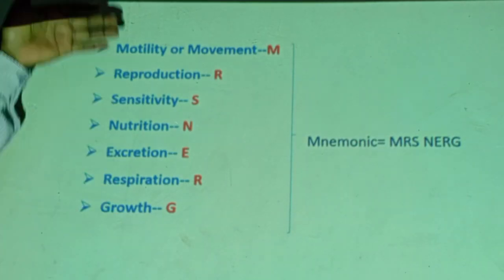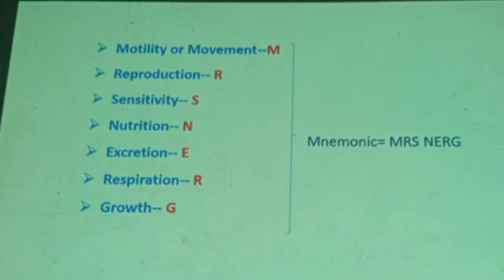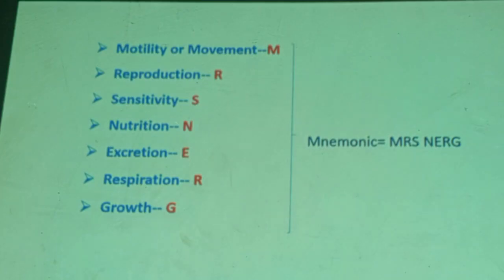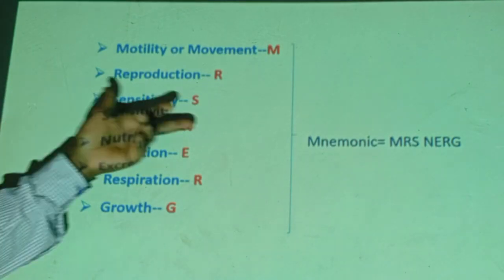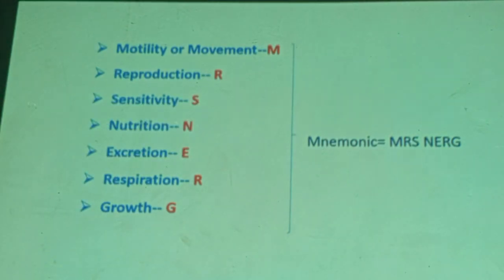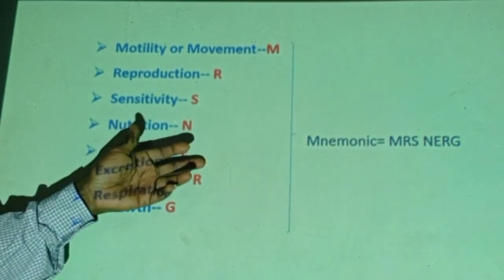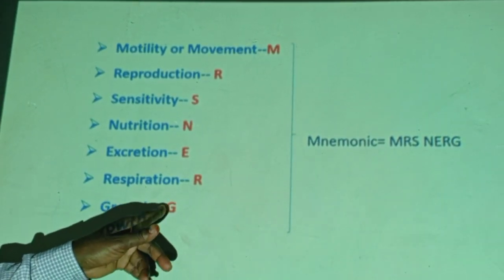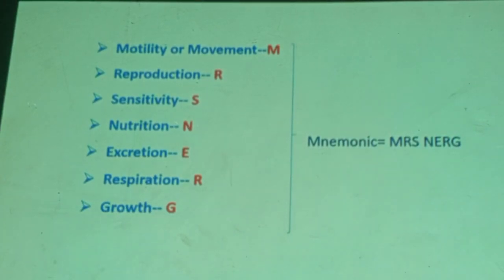these are the general features, certain characters considered as common to all living organisms: motility, movement; reproduction; sensitivity, reaction to changes in the environment; nutrition, finding food and using it for energy; excretion, removal of metabolic waste; respiration, energy generation. That is thermodynamics. You burn or you break down glucose in order to produce ATP, and ATP is the energy currency for your cells; and growth, increase in number of cells or increase in size of cells.